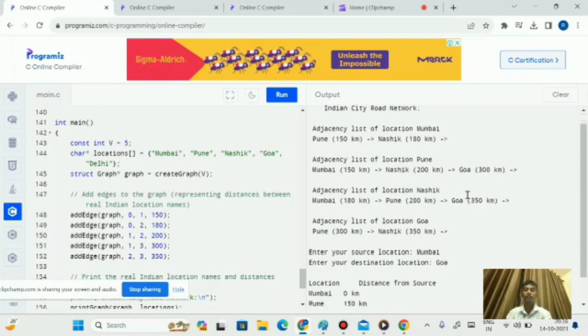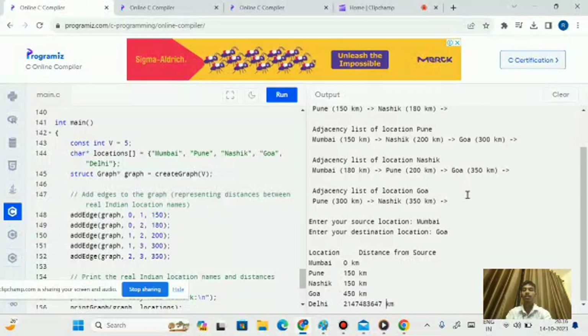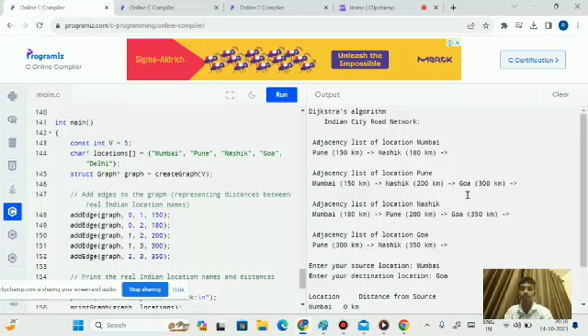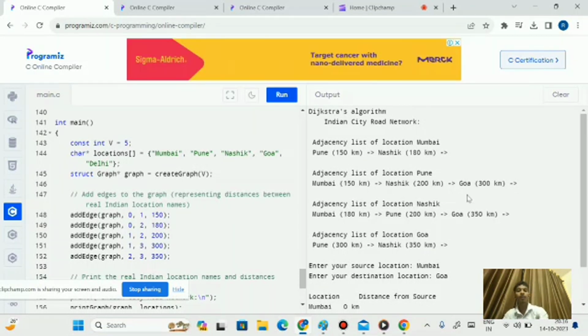See here, this part of the output will explain the adjacency list for each location in the graph. For example, the first section of the adjacency list is for Mumbai. It indicates there are roads from Mumbai to Pune and Mumbai to Nasik. From Mumbai to Pune is 150 kilometers, and from Mumbai to Nasik 180 kilometers.